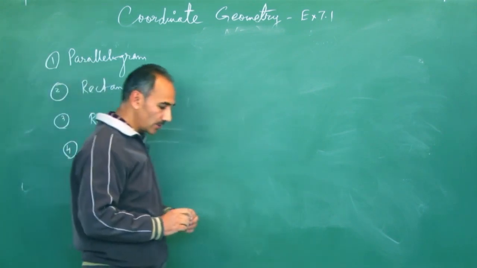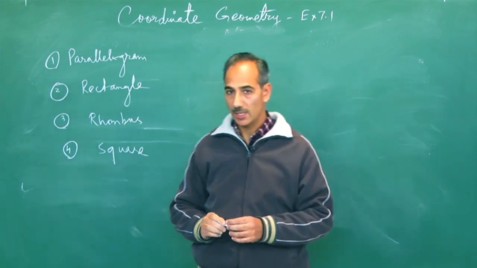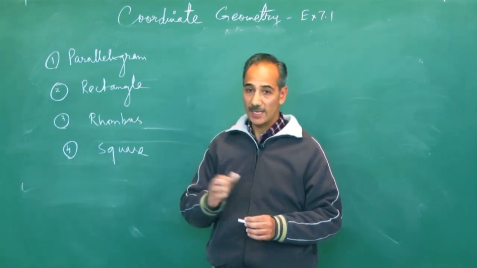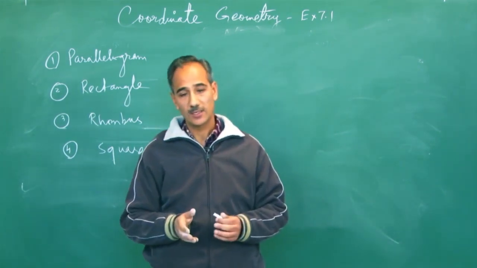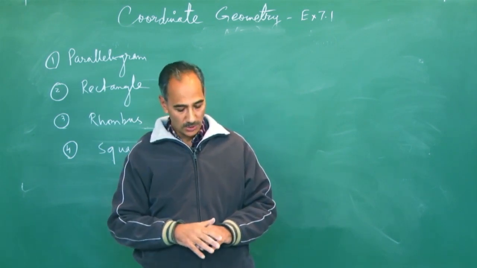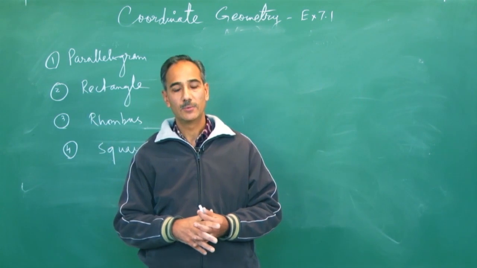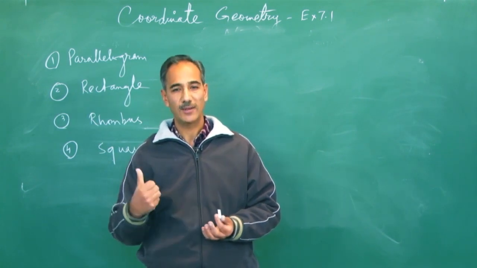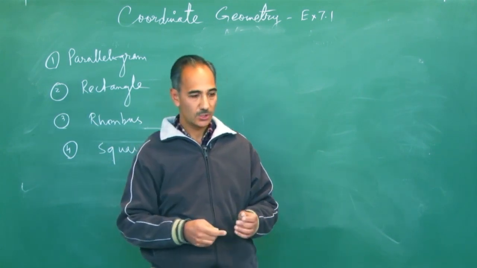Now we have studied in grade 9 different properties: diagonals bisect, opposite sides parallel, opposite sides equal, opposite angles equal. We are not going to do it that way, because here you have simply lengths, you don't have angles as far as coordinate geometry is concerned.